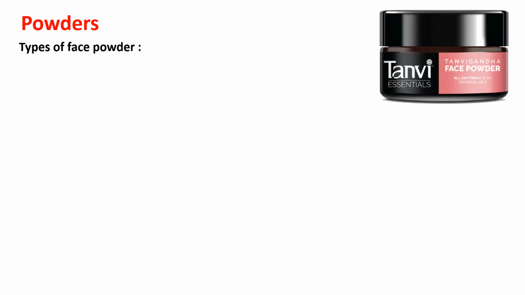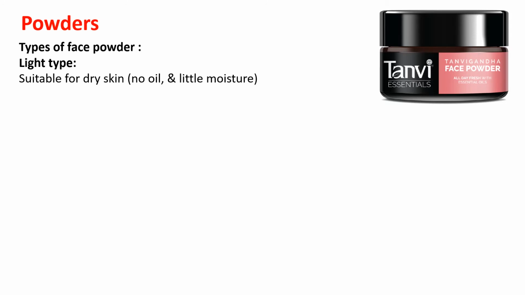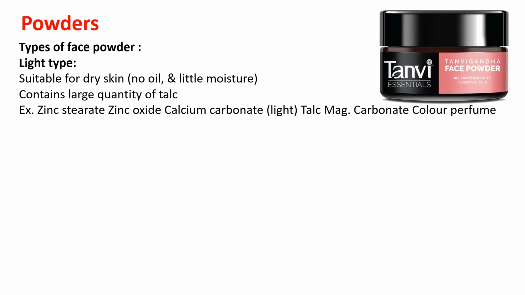There are various kinds of face powders, like the light type. Light face powders are usually suitable for dry skin that secretes less oil or sweat. They contain a huge amount of starch compared to other ingredients. The other ingredients can be zinc stearate, zinc oxide, calcium carbonate, talc, magnesium carbonate, and color and perfume.